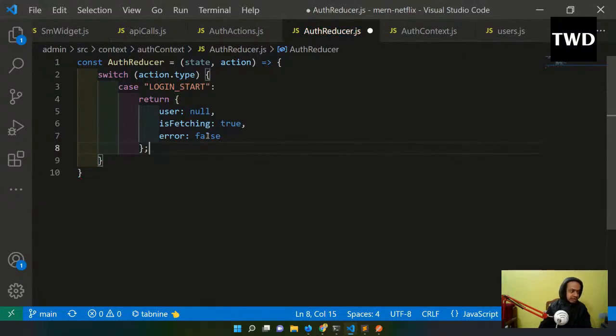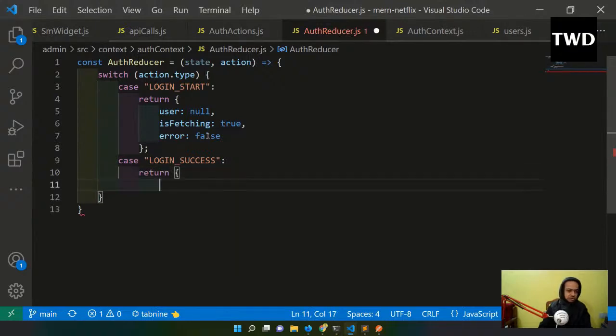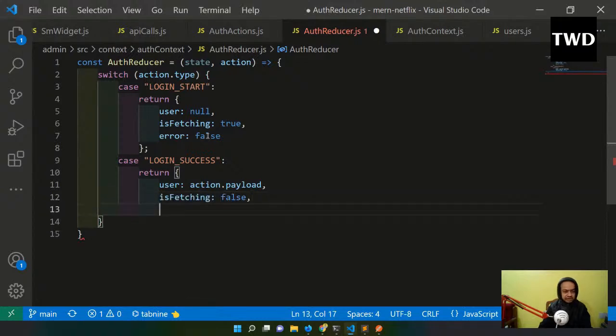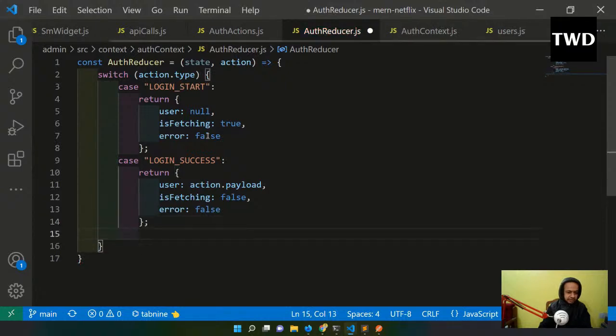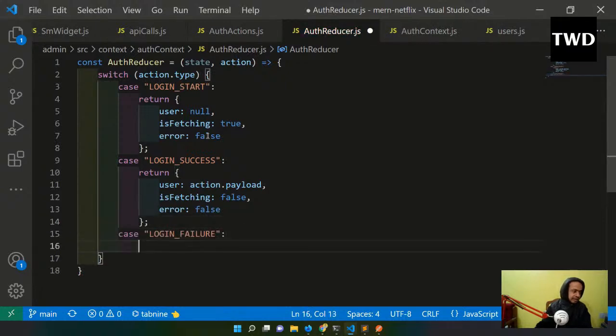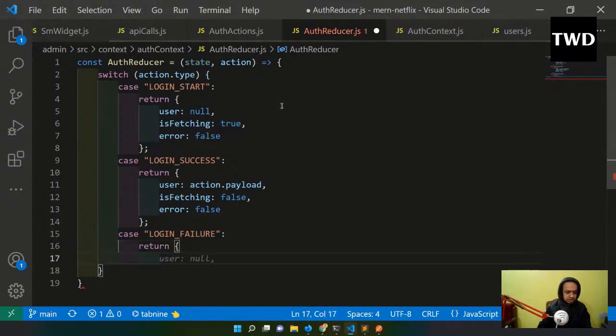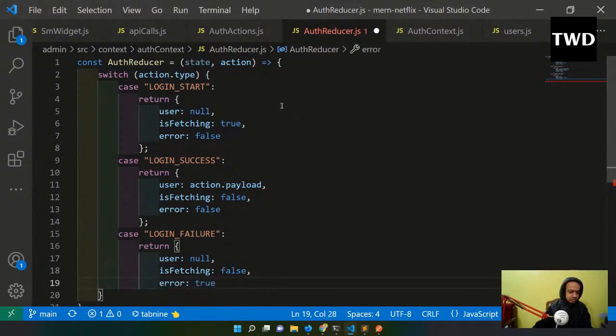Then the case of LOGIN_SUCCESS, where we are getting a payload. So user will be action.payload, and isFetching will be false, and error will also be false. And we will have LOGIN_FAILURE now, in this the user will be null, isFetching will be false, and error will be true.